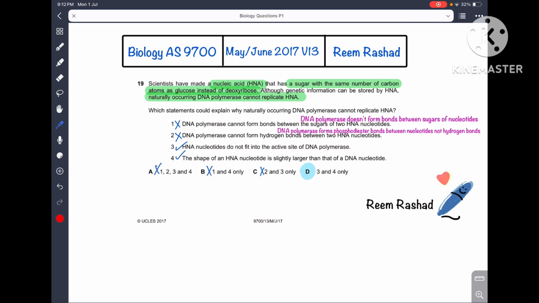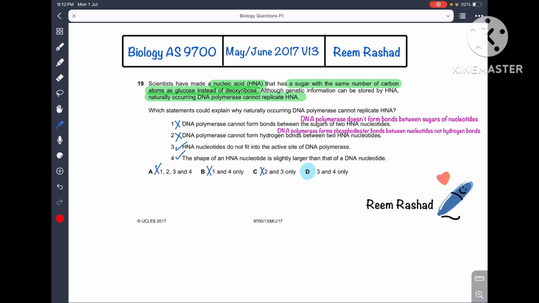Statement 2. DNA polymerase cannot form hydrogen bonds between two HNA nucleotides. This is also wrong because DNA polymerase forms phosphodiester bonds between the nucleotides and doesn't form hydrogen bonds. So statement 2 is also wrong. So option C will also be excluded.